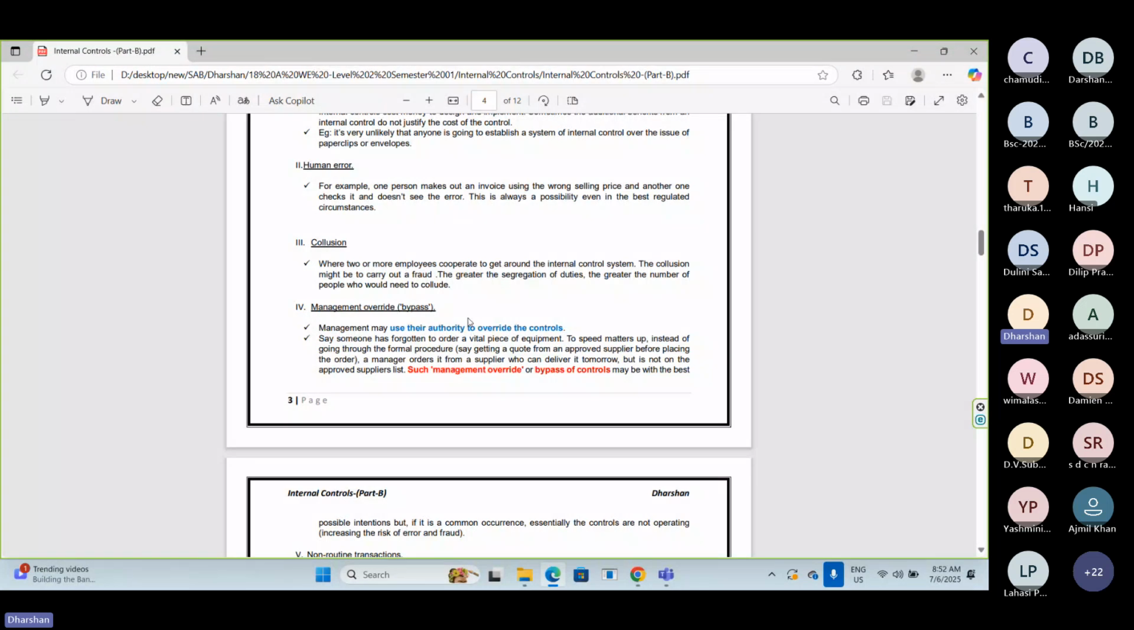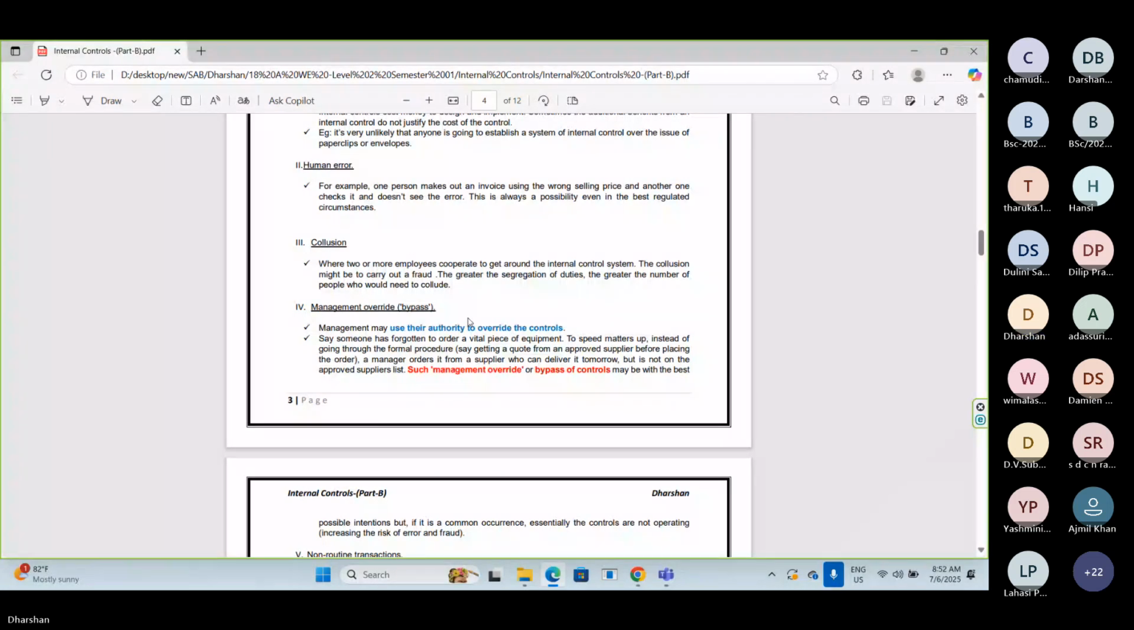So in order to protect the customer, in order to protect the order, in order to give more value addition to the company, management has done this job. They have purchased the raw material from the supplier who is not approved, who is not available in the approved supplier list. So this is called management override. Management has not complied with the controls.